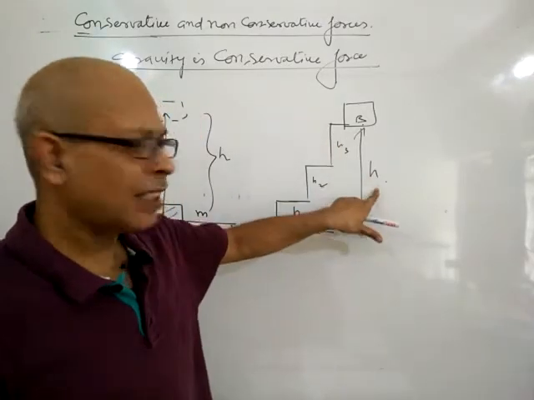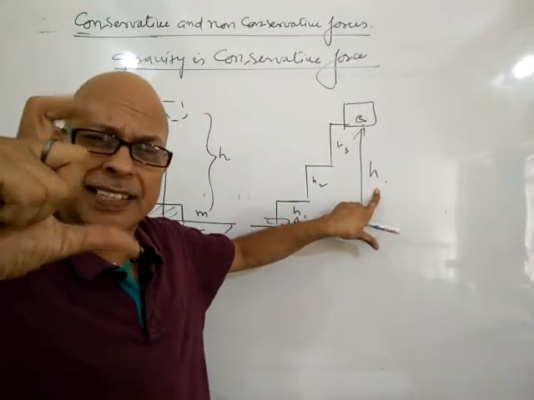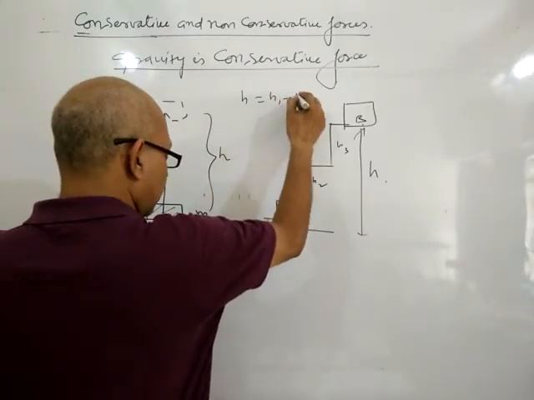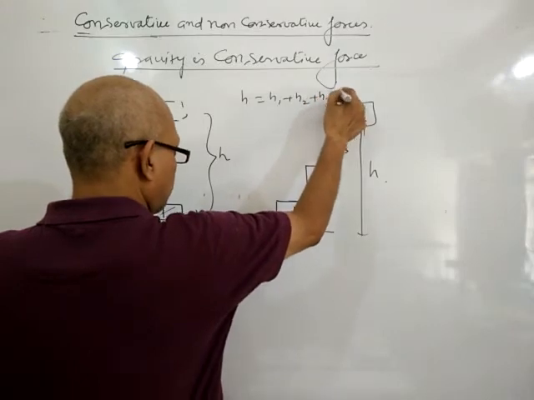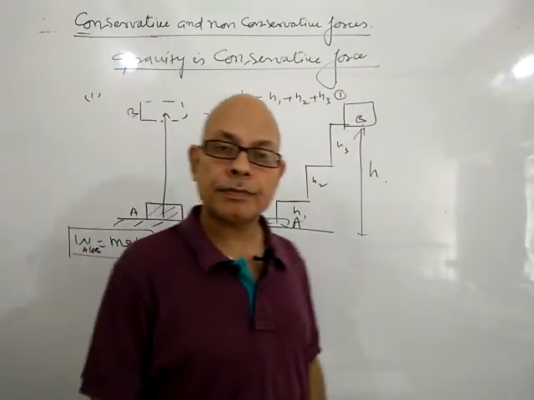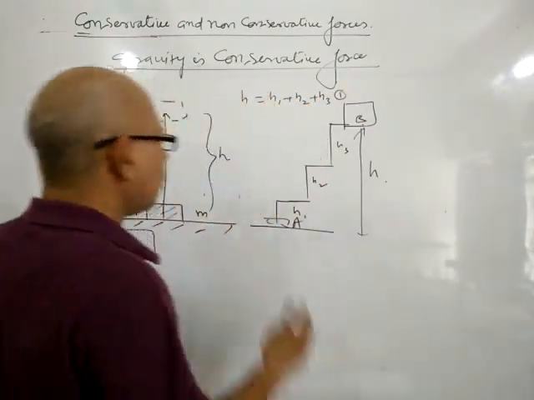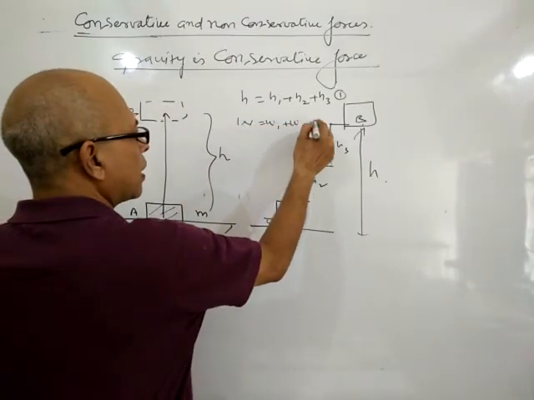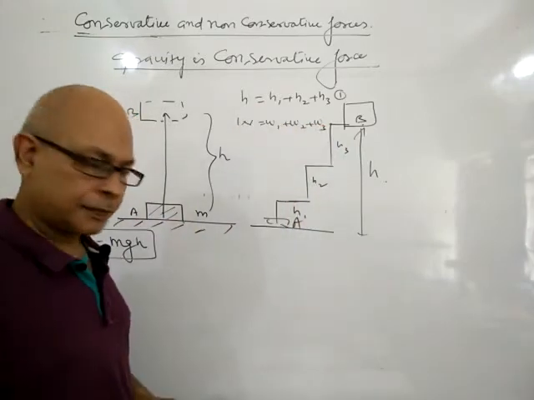Position same. Again, h is the vertical separation, and here h equals h1 plus h2 plus h3. Now work done: W equals w1 plus w2 plus w3.